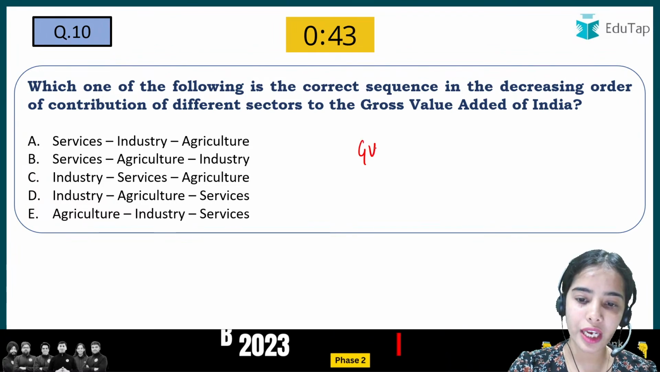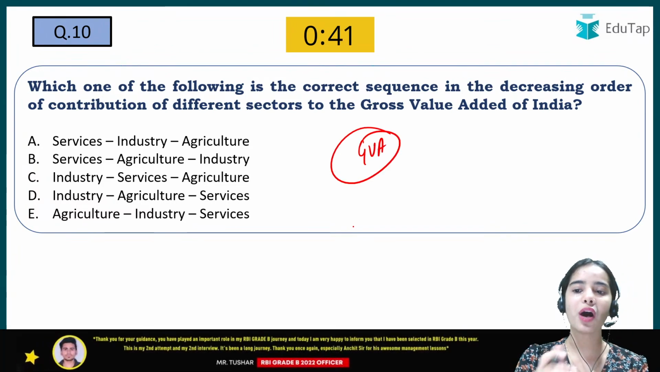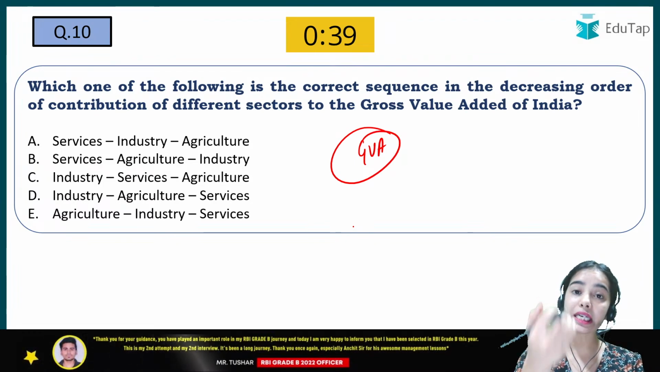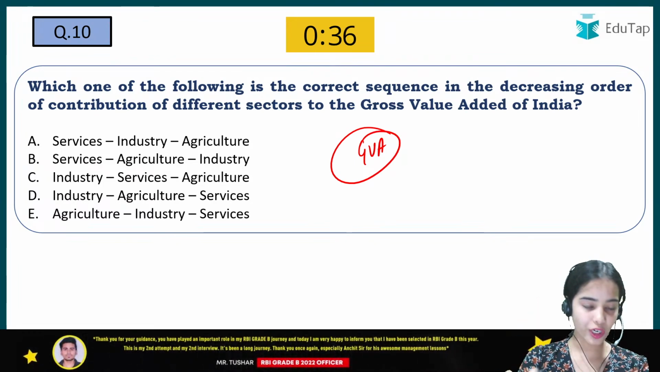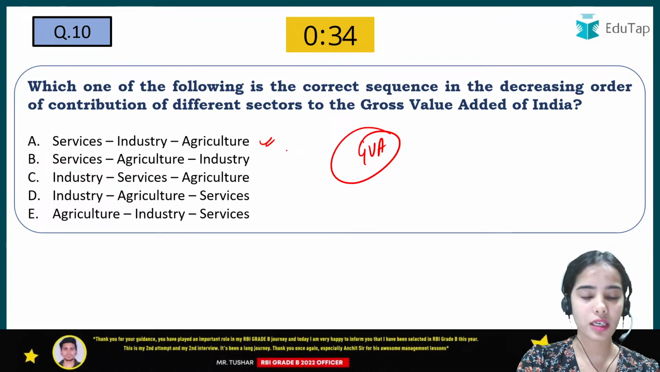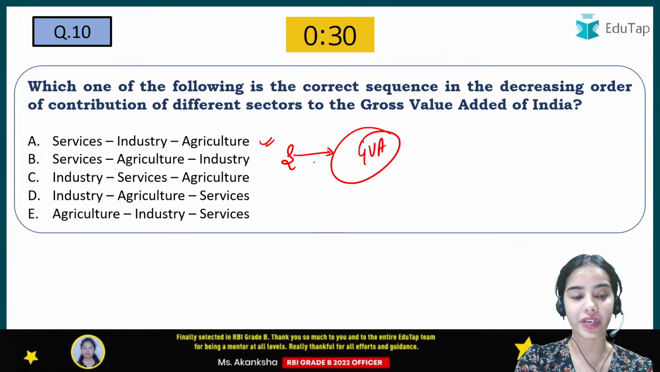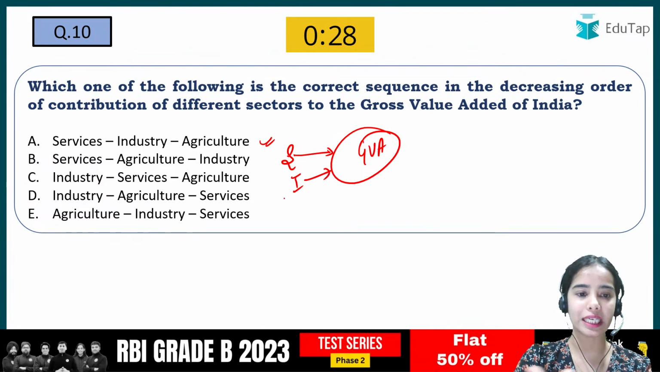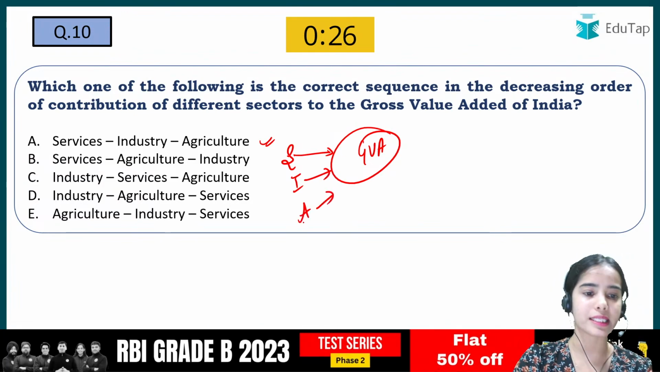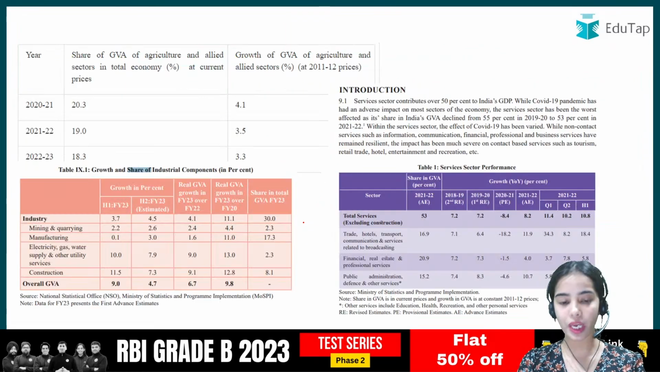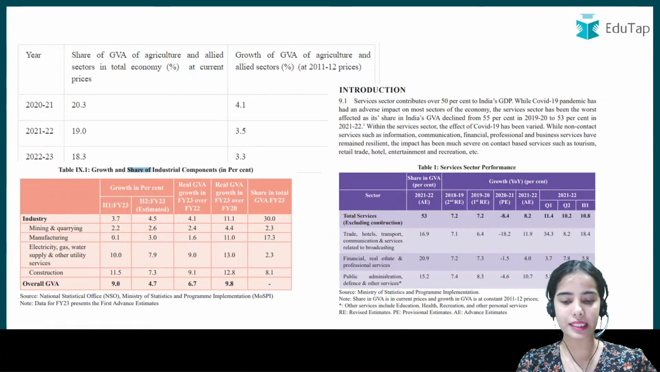So in the GVA, the gross value added, you have to tell the contribution in decreasing order. I'm getting the answer A, that is correct. Services has given the highest contribution in the GDP or the GVA, then the contribution is made by industry, and then the contribution that is done by the agriculture segment. So here the answer is correct.